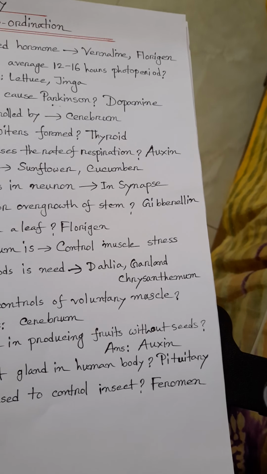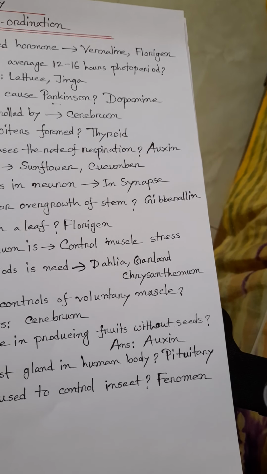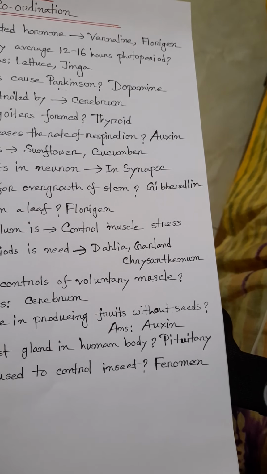That is pons. Which substance is secreted by nerve cells helping in muscular movement? Dopamine. Which one helps to relieve from mental pressure? That is another important one.